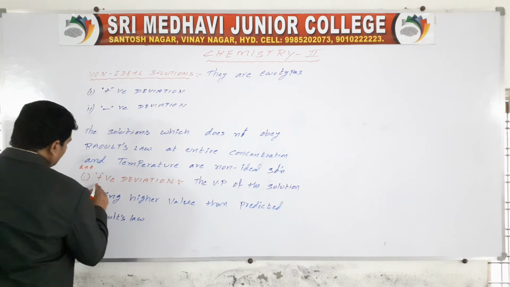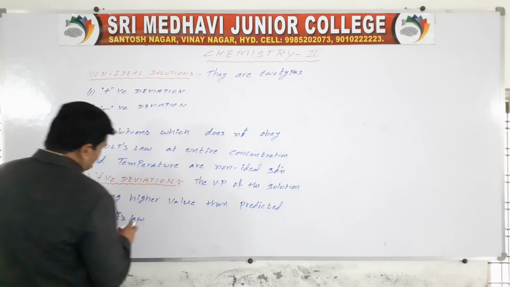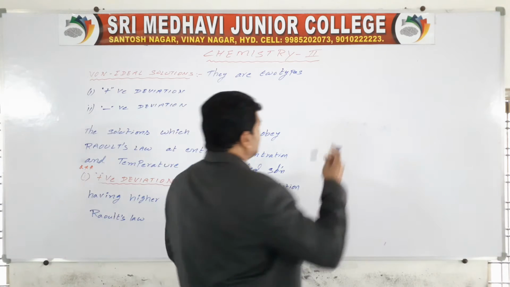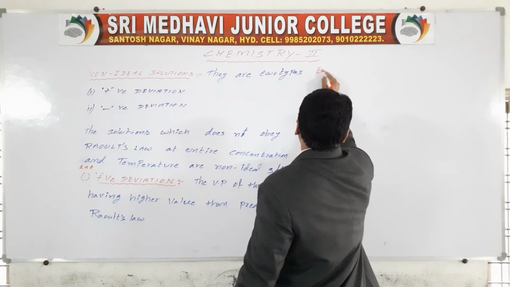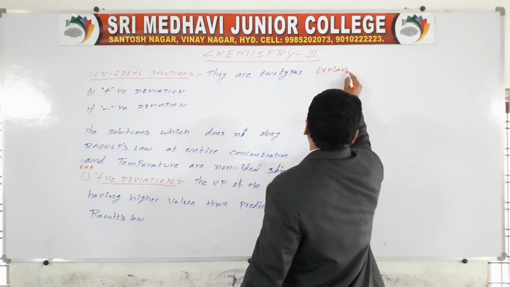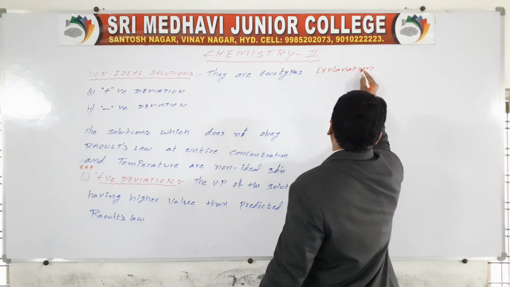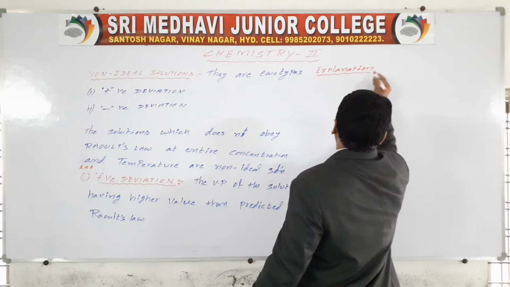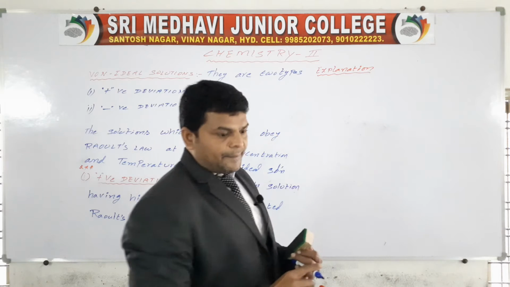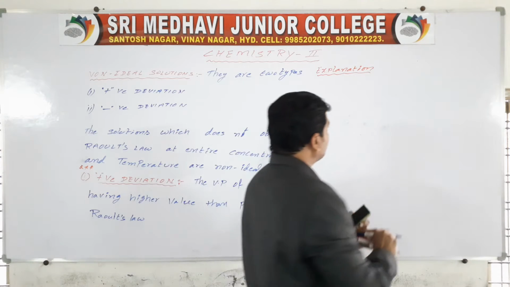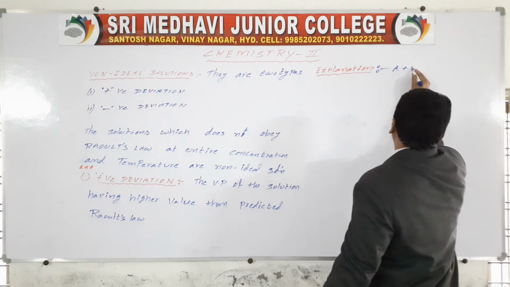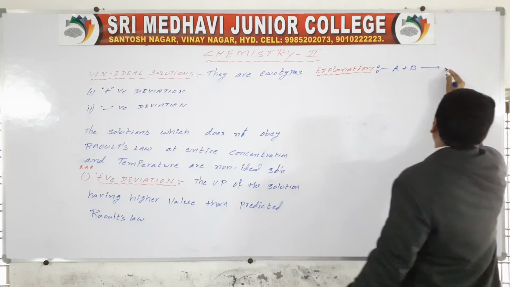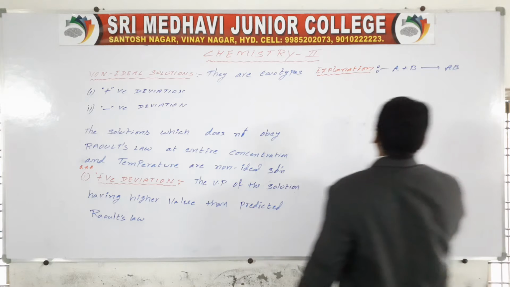Okay. Here I am going to give the explanation. A plus B gives rise to AB.